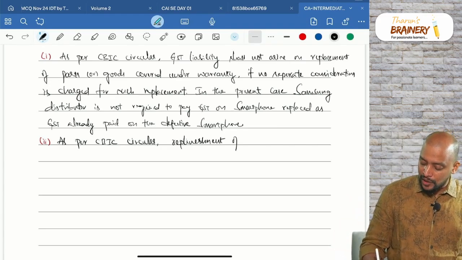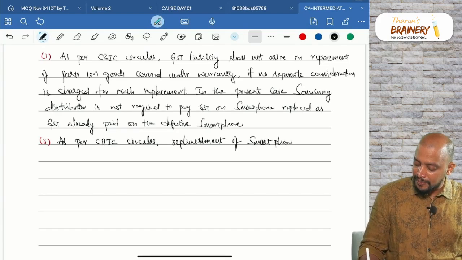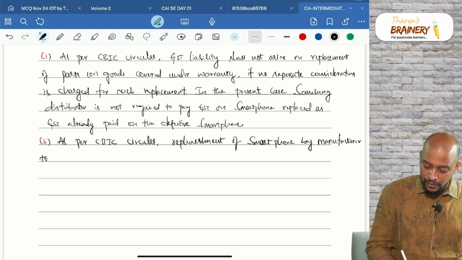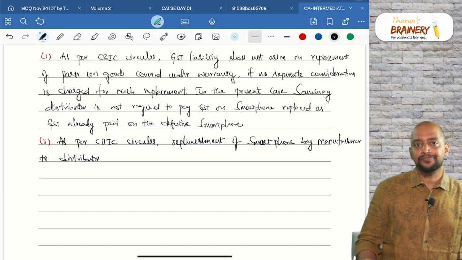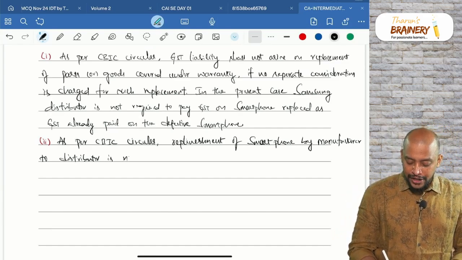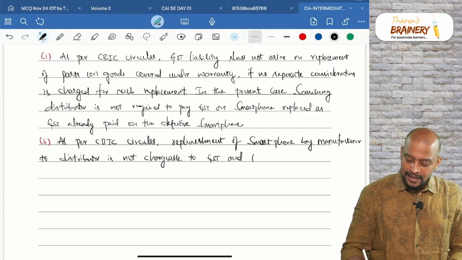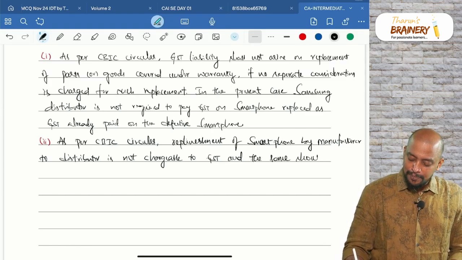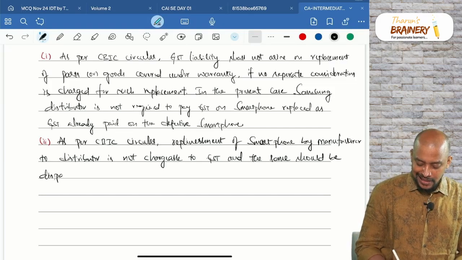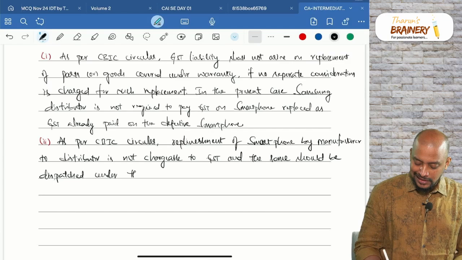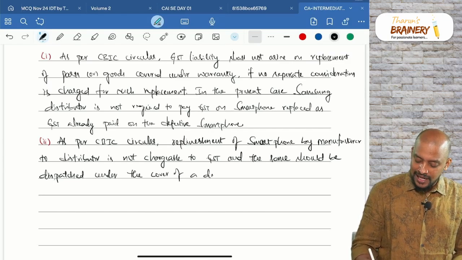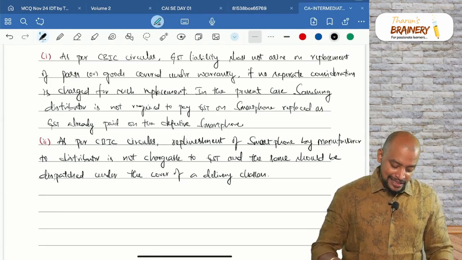Okay, replenishment of smartphone by manufacturer to dealer, that is distributor, Samsung distributor, manufacturer to distributor, is not chargeable to GST, and the same should be dispatched under the cover of a delivery challan, okay, under the cover of delivery challan it will be sent.